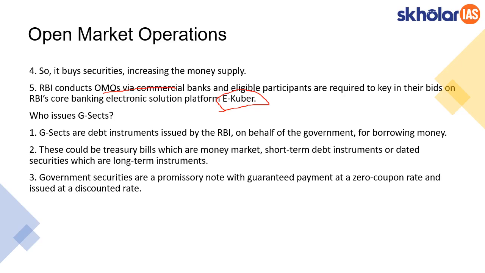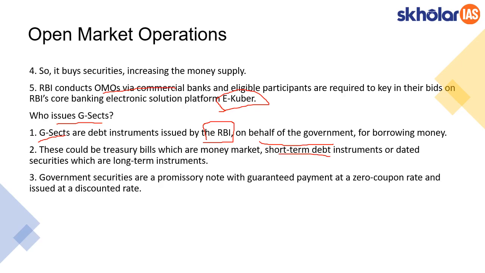Now let's try to understand: RBI sells the government securities to the commercial banks, but who actually issues them? G-Secs are definitely issued by RBI, as I mentioned before, but it is not doing it on its own, because it is doing it on behalf of the government for borrowing. That's why we refer to these as government securities, not RBI securities. These could be treasury bills or any other money market or short-term debt instruments.